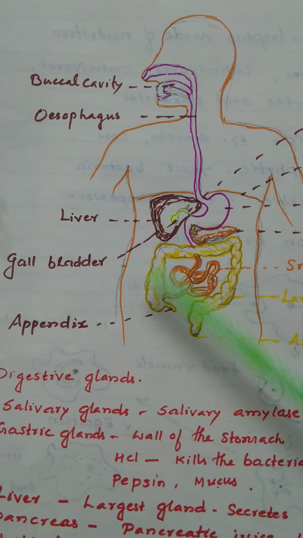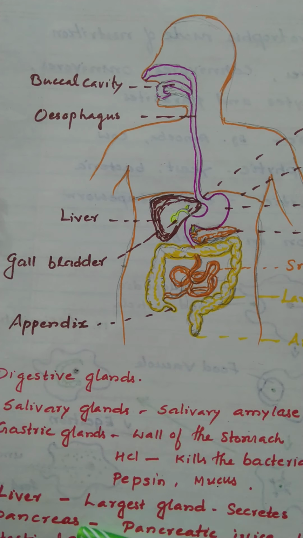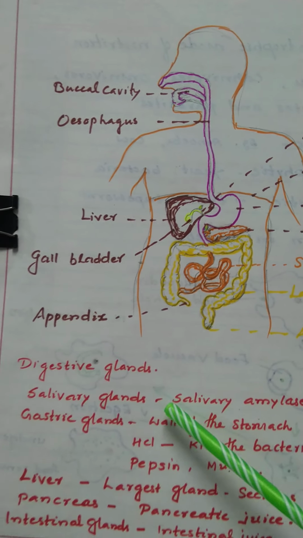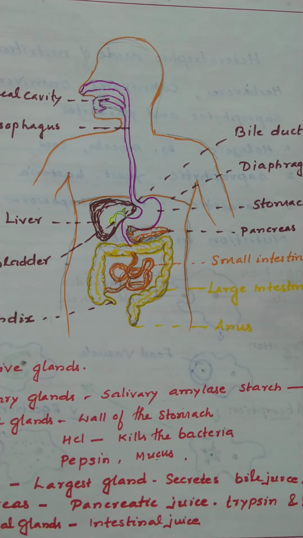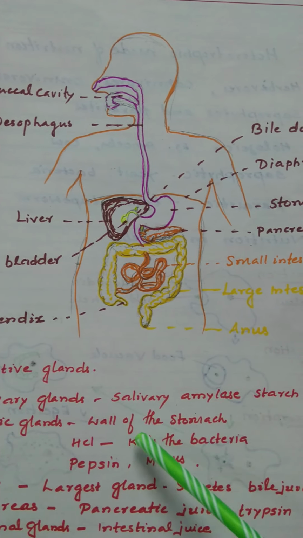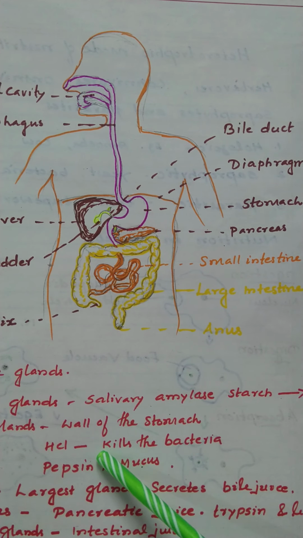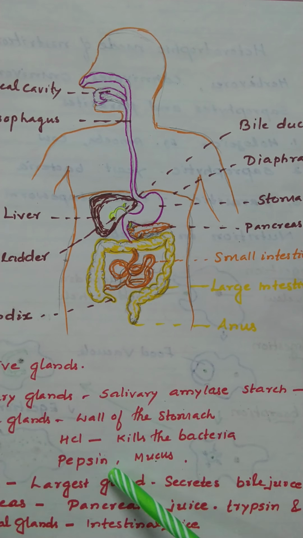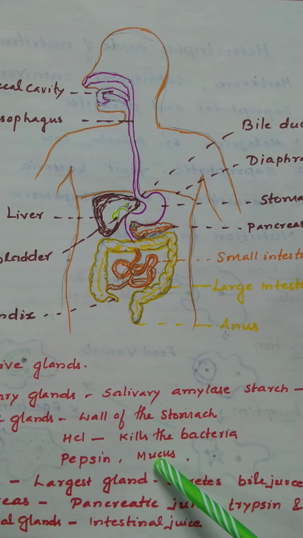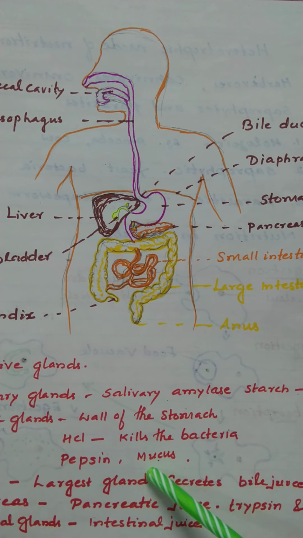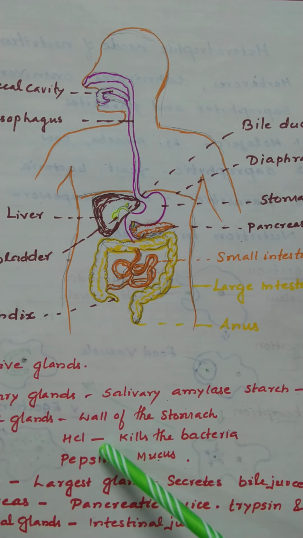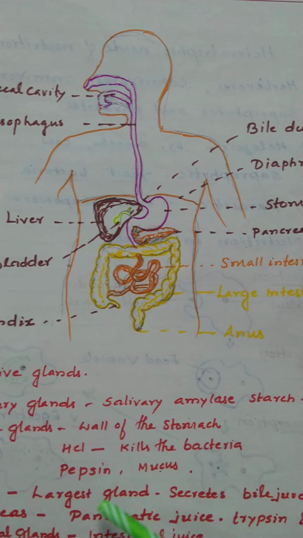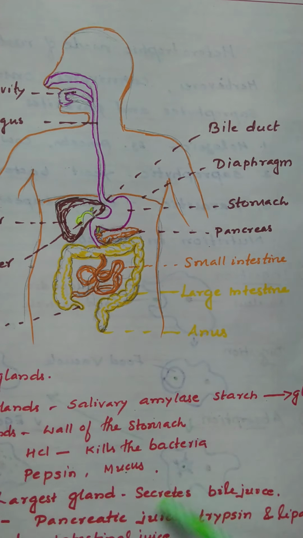Then, which are the digestive glands associated with the human digestive system? The salivary gland produces saliva containing salivary amylase, which converts starch into sugar. Then the gastric glands in the wall of the stomach produce HCl that kills bacteria, and pepsin. The mucus secreted by the stomach wall protects the stomach from the acid produced by the wall itself. Then the liver, the largest gland, secretes bile juice.